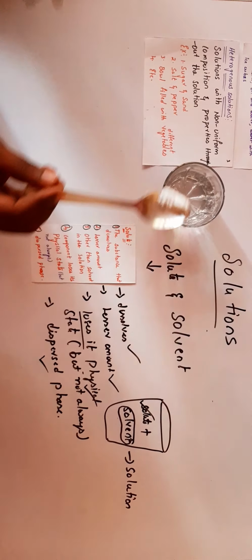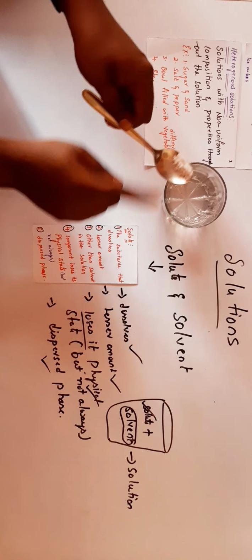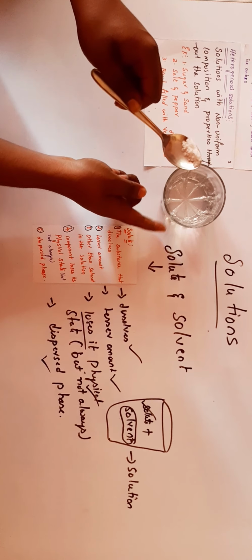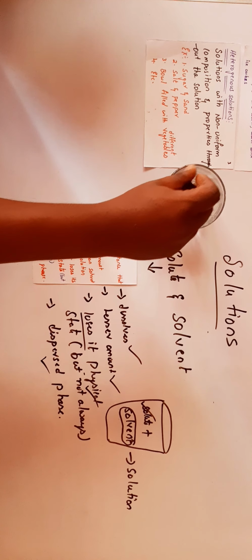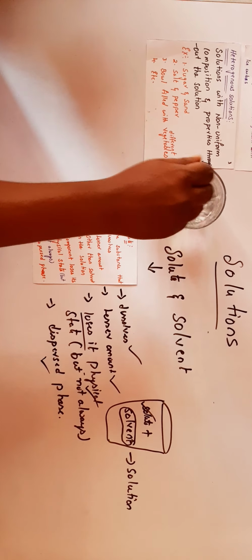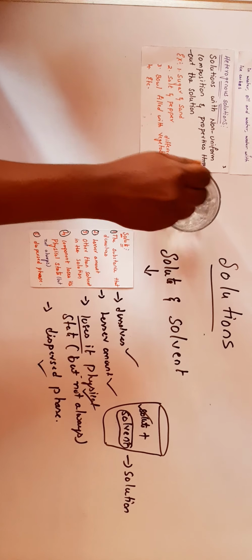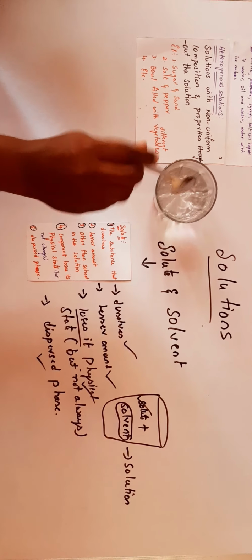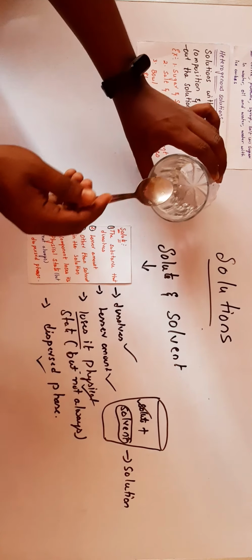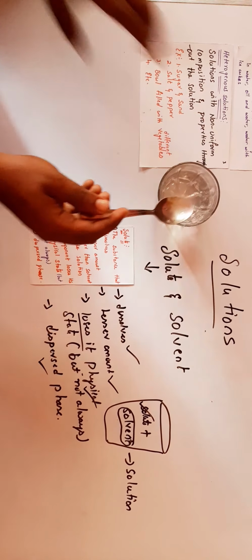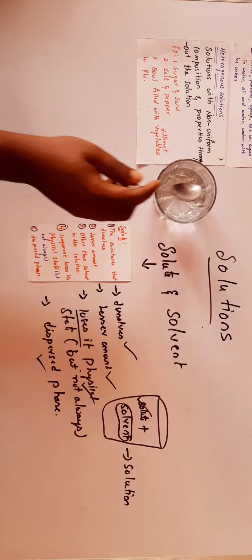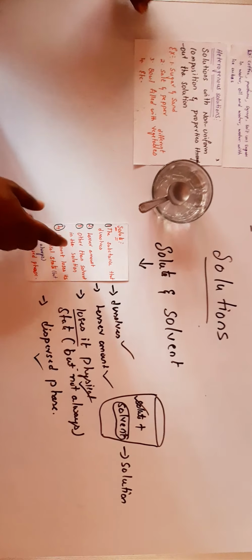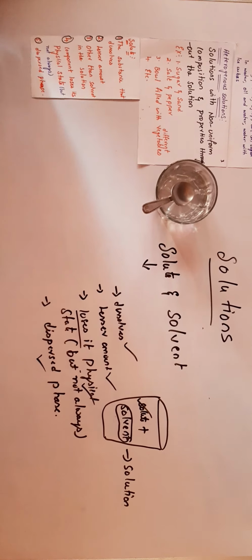The salt is in a lesser amount, and the water is in a large amount. The salt dissolves in water, that means the salt loses its physical state, the salt is in a lesser amount, and the salt is in the dispersed phase. Okay, let us discuss solvent.